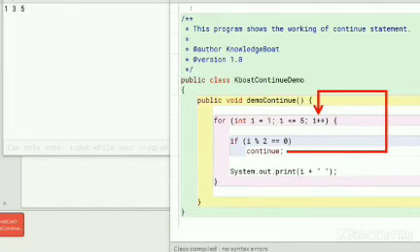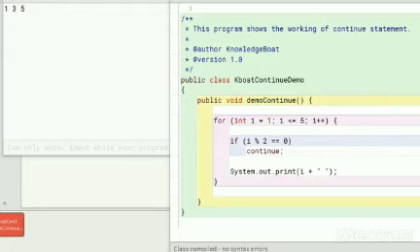As for all even numbers, we skip printing them by using continue statement, so only the odd numbers between 1 and 5 get printed. Let me do the dry run of this program for a couple of iterations to make the working of continue statement absolutely clear.